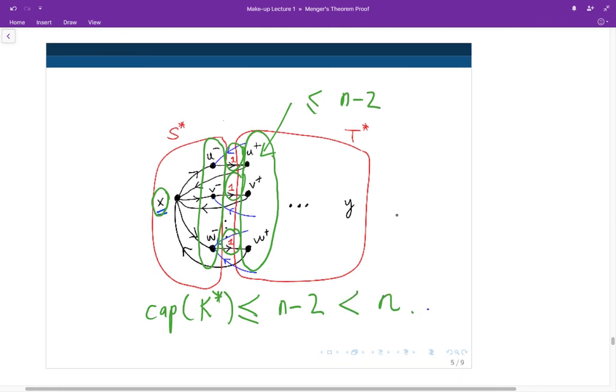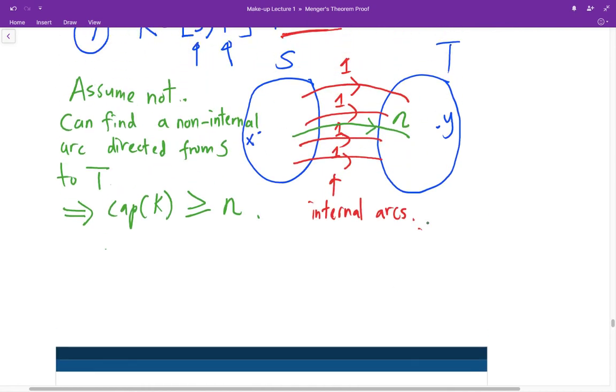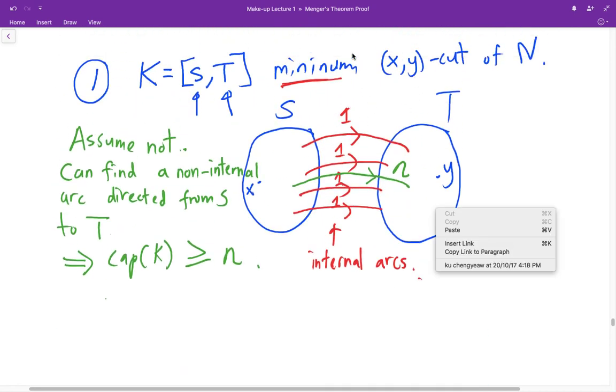This gives us the contradiction that we are looking for, because when we started out, we had a minimum cut. And by assuming there is a non-internal arc, we deduce that the capacity of a minimum cut is at least n. But how can this be possible, since we just found a cut whose capacity is strictly less than n?